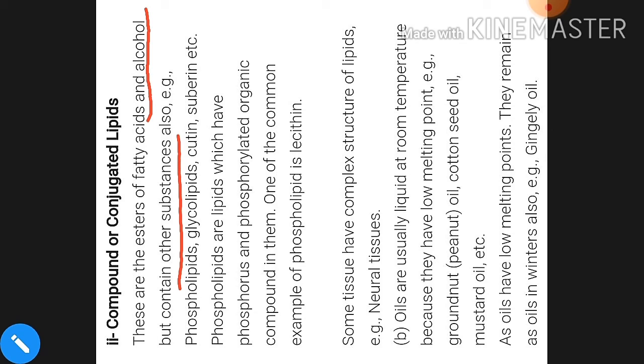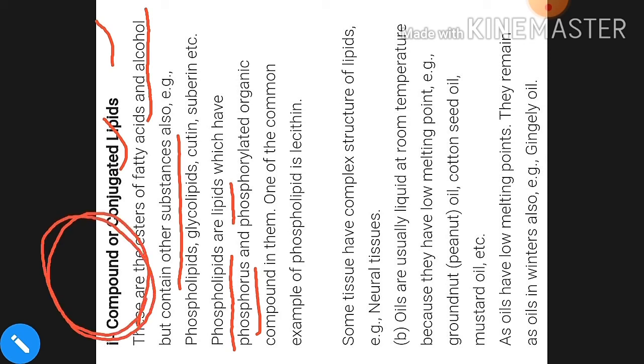Now in compound lipids there are fatty acid, alcohol, and along with alcohol there will be other substances, like in phospholipid there is phosphorus that reacts with the lipid molecule. यानी कि इस तरह के जो भी लिपिड मॉलिक्यूल होंगे वहाँ पर फैटी एसिड, अल्कोहल के साथ साथ क्या होगा, वहाँ पर फास्फोरस मॉलिक्यूल भी प्रेजेंट होंगे, फास्फोरस जैसे मॉलिक्यूल भी प्रेजेंट होंगे.